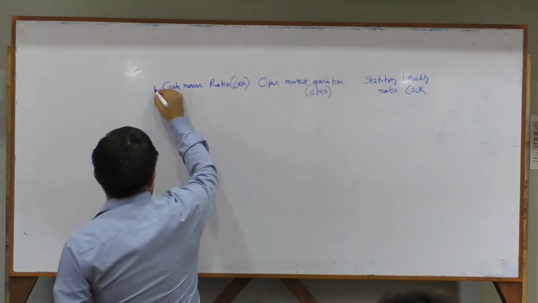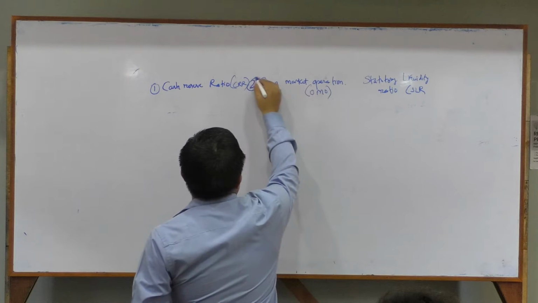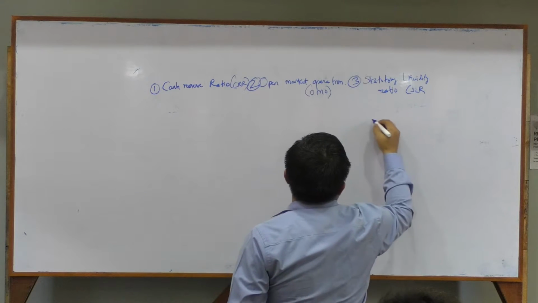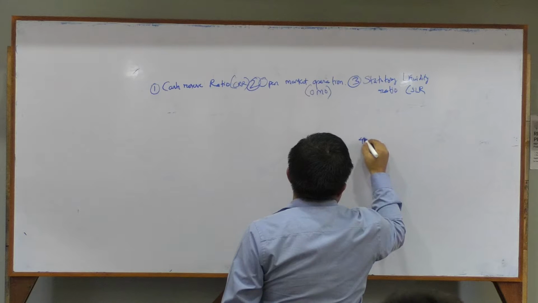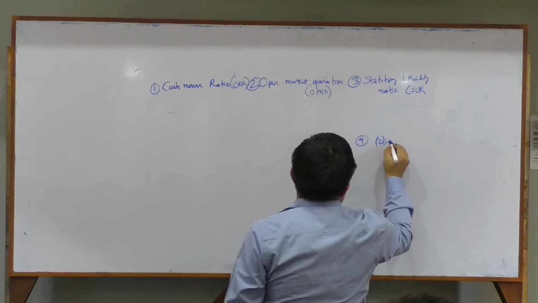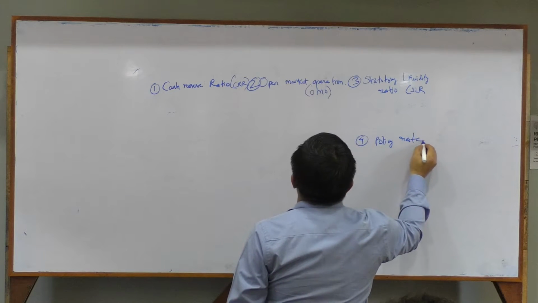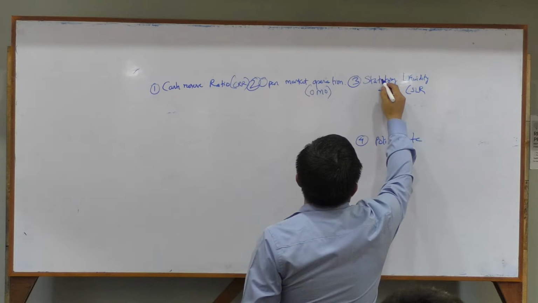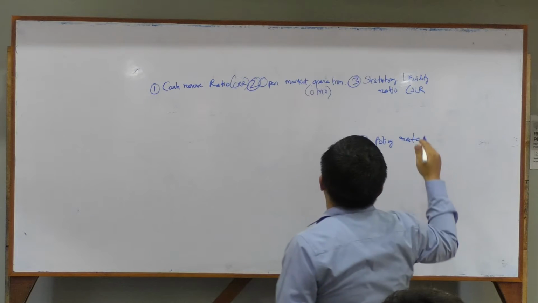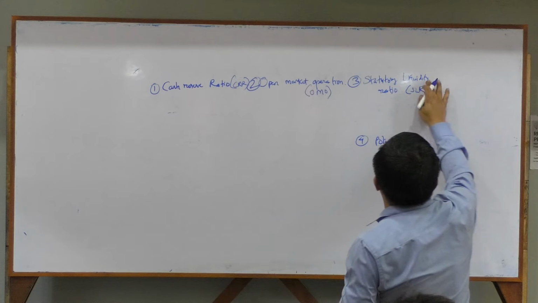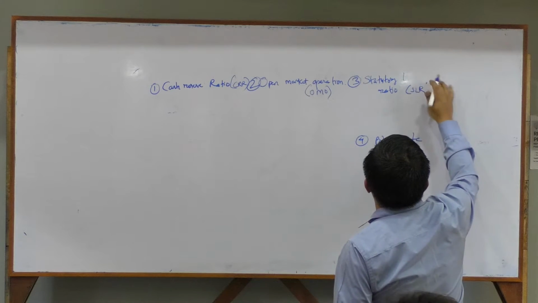This is one, this is two, this is three, and the last one we can say is policy rate. Number 3 is statutory liquidity. My handwriting is doctor handwriting.